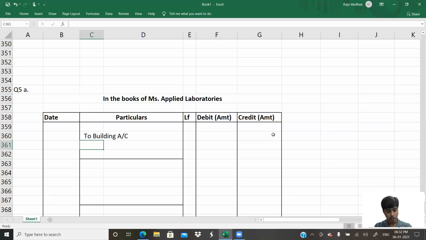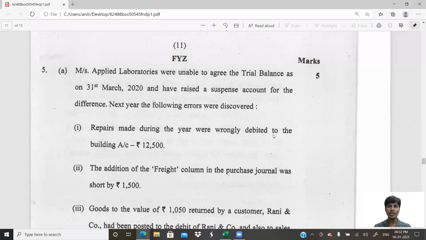So building account was not supposed to be debited, but was wrongly debited. When you do repairs to your building, the building will not increase, but you wrongly increased the building account. So now you have to decrease it, so you credit it. Next, when you do repairs to building, it is an expenditure, repairs expenditure. By mistake, instead of writing repairs, you wrote building. So repairs was supposed to be debited, but was not debited.